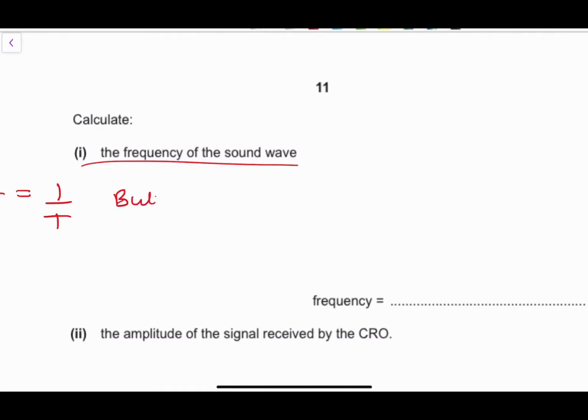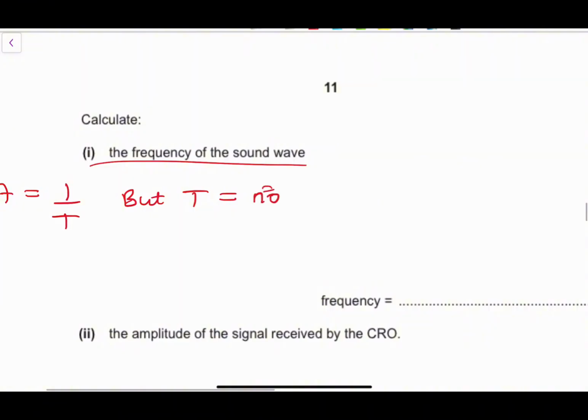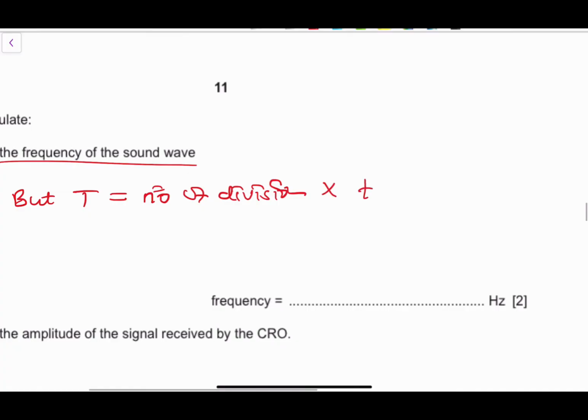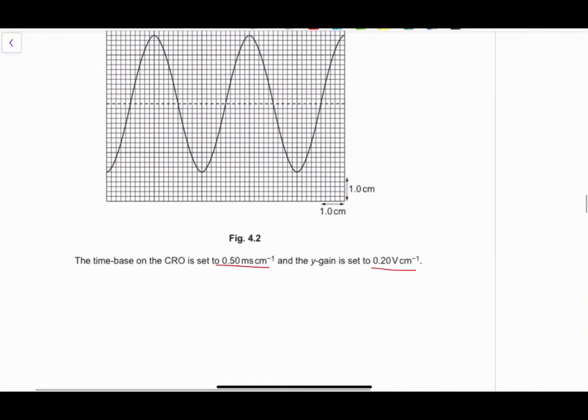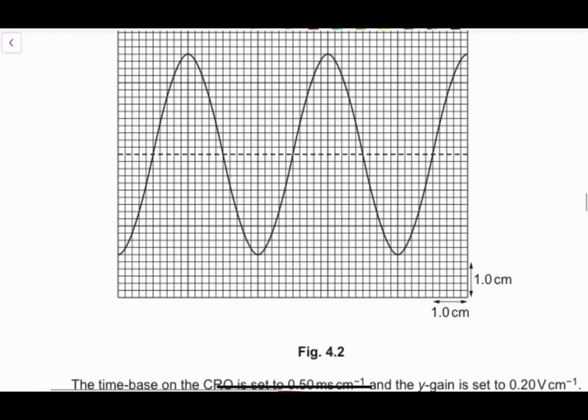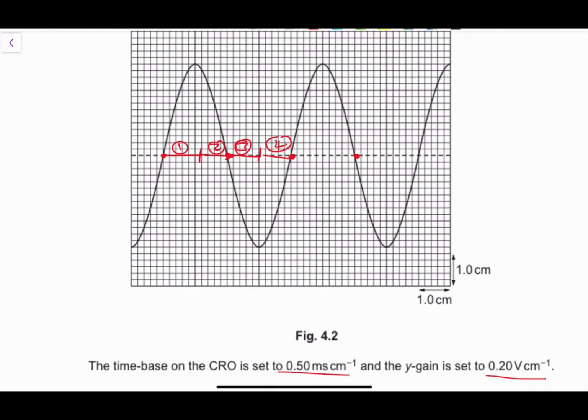But the value of a period T is equivalent to what, right? So it's equivalent to the number of divisions multiplied by the time base itself. So that should be equivalent to the value of our period itself. How many divisions do we have, right? If we look carefully at this particular point, which is about 1 wavelength apart from that other point, this is actually 1, okay, and from here to there, it's actually 2. From there to there, it's actually 3. From there to there, it's actually 4. So we have about 4 divisions, right?